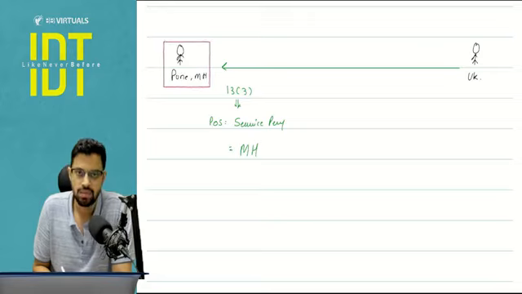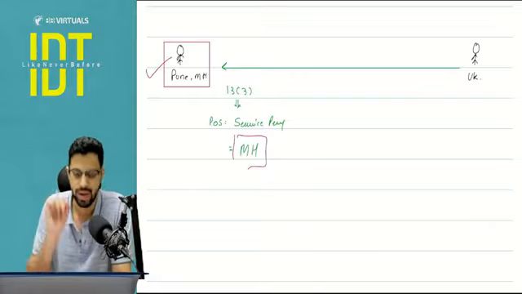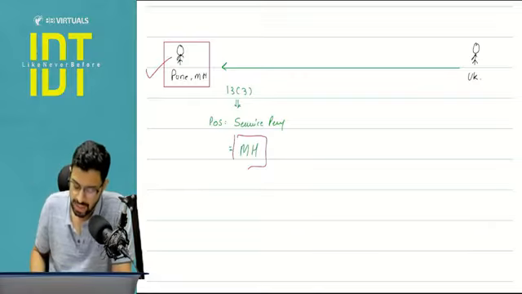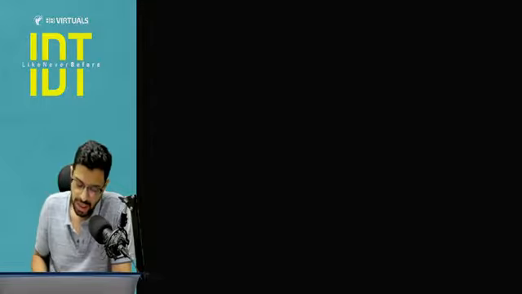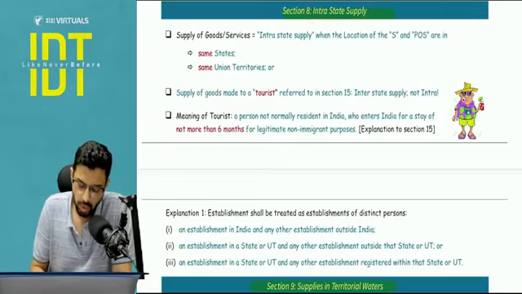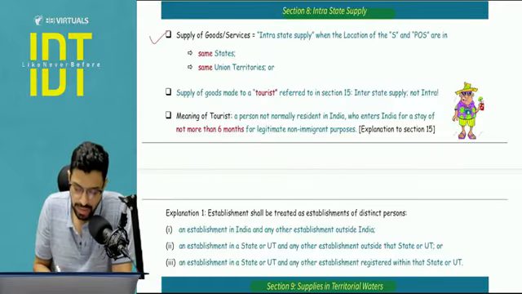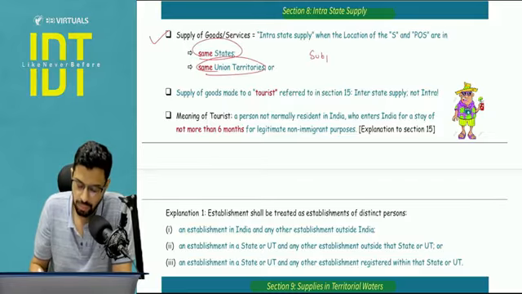Now what the case will be here, if you see primarily the location of supplier is in Maharashtra, the place of supply is in Maharashtra, ideally this should be an intrastate supply, but it won't be. Just to complete this example, I will quickly cover section number 8 as well. Section number 8, intrastate supply. There is one thing that we have to understand here, that intrastate supply means location of supplier and place of supply is in the same state or same union territory, but this is subject to section number 10 or subject to section number 12.